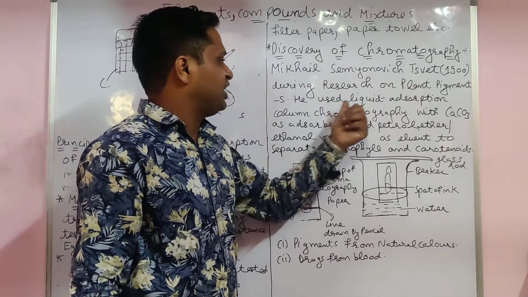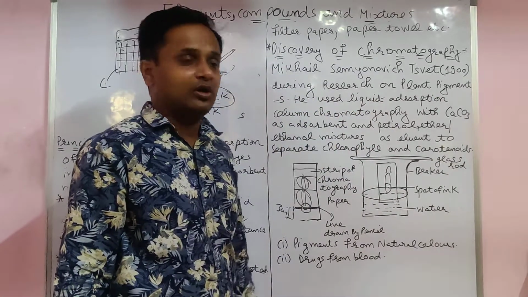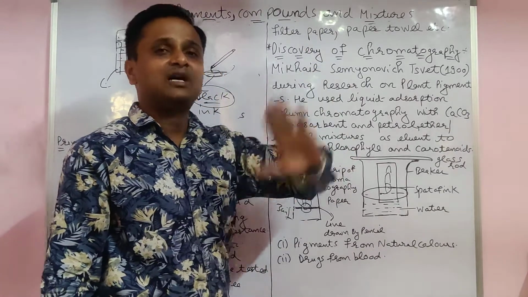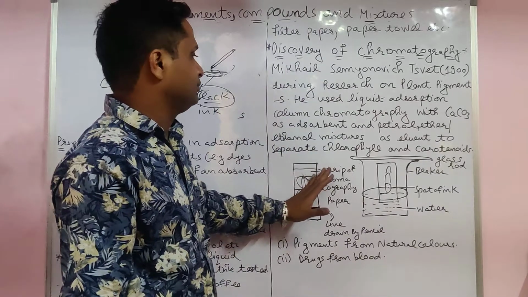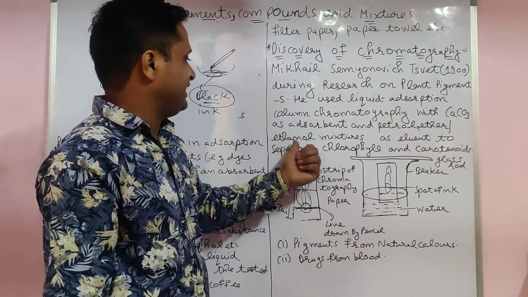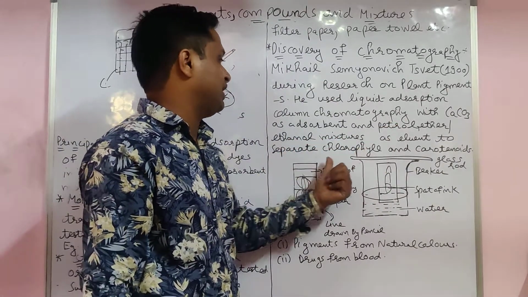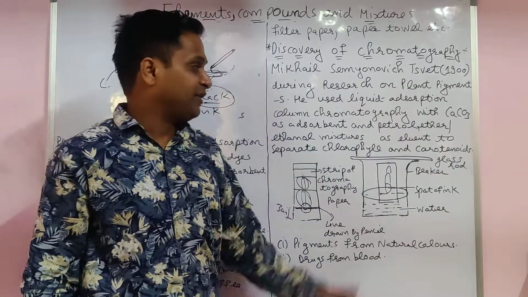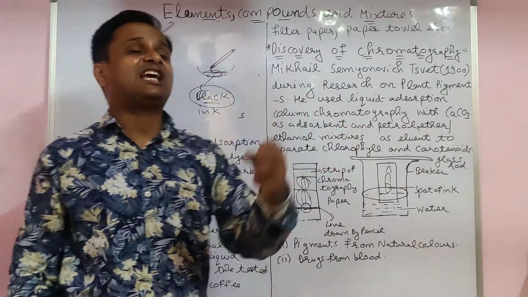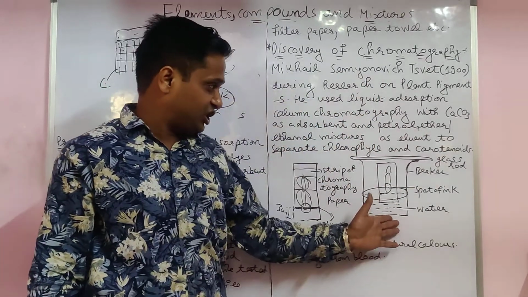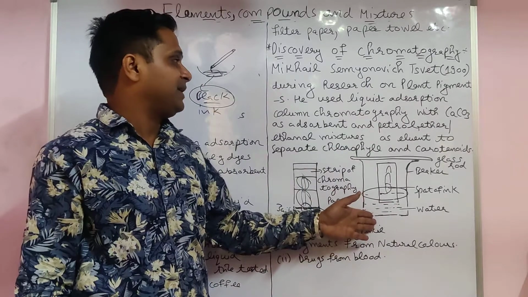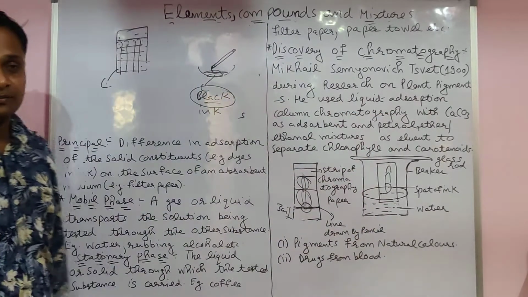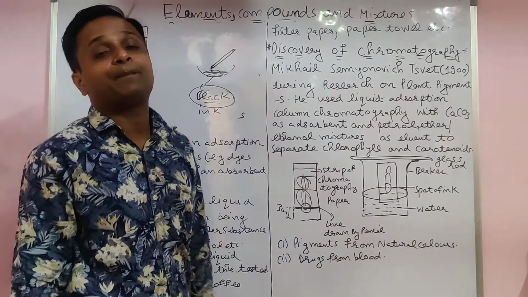Tswett, as already told, first used liquid adsorption chromatography, with calcium carbonate as the adsorbent, like a filter paper, and petrol ether or a mixture as the eluent to separate chlorophyll and carotenoids. If they want to separate chlorophyll and carotenoid, they use liquid ethanol and petrol or maybe ether, and calcium carbonate is used as the stationary phase. But this one is the example of paper chromatography.